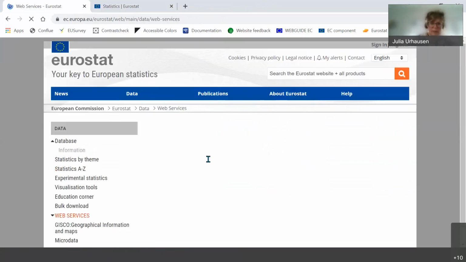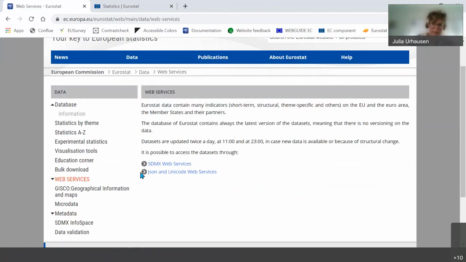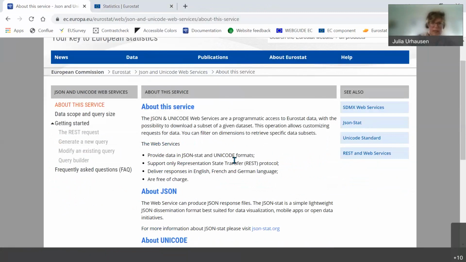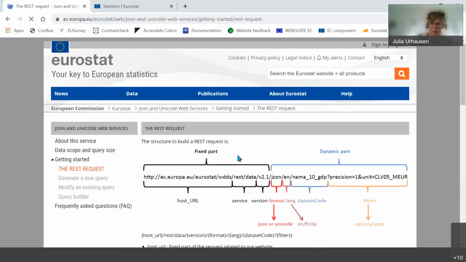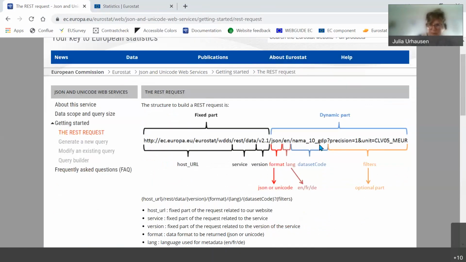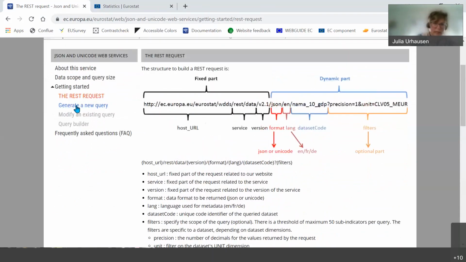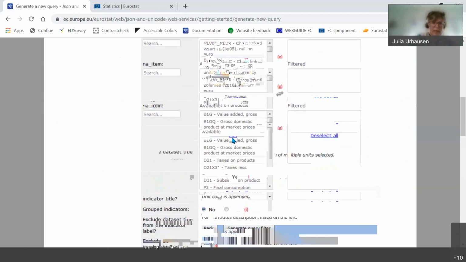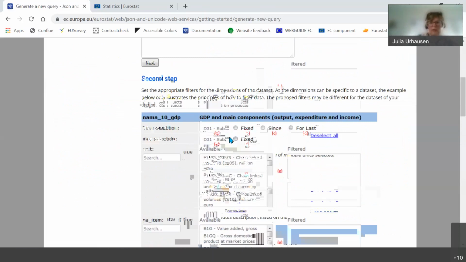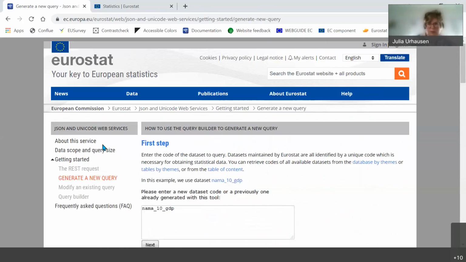So with the web services, you can create an API. We usually use the JSON web services, but we also have the SDMX. Here in this section, the JSON web services, you have information on how this works, obviously. You have information on the structure, how it is built, if you want to include it in your development, how you generate a new query, and how you modify an existing query, and then you have the query builder. So I'm going to show that to you briefly now.